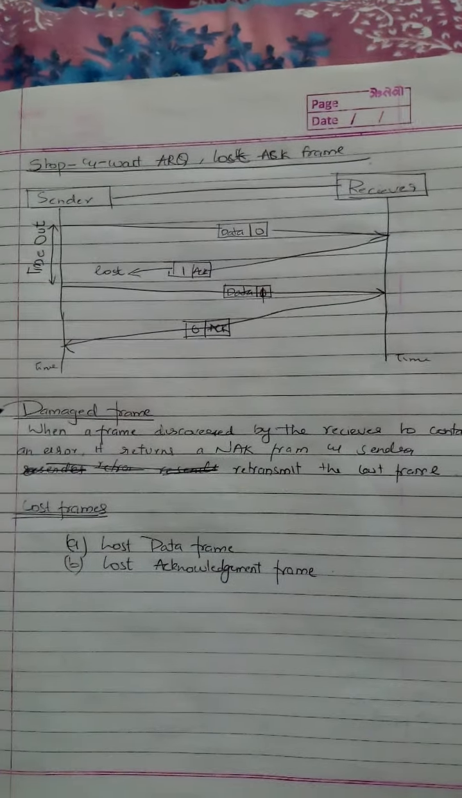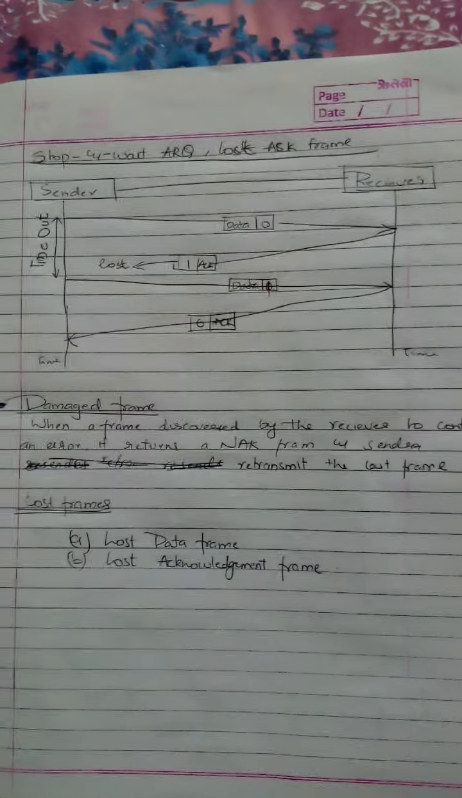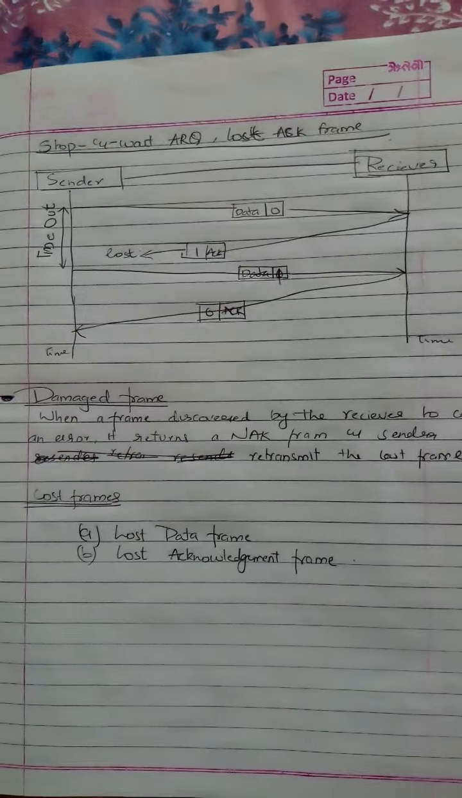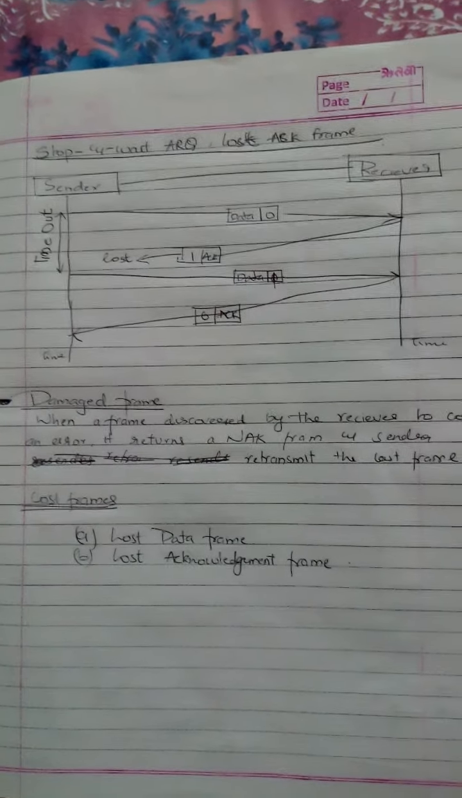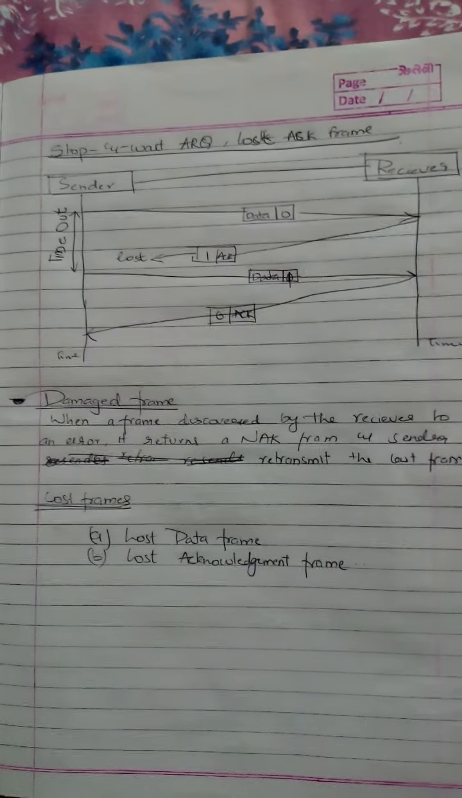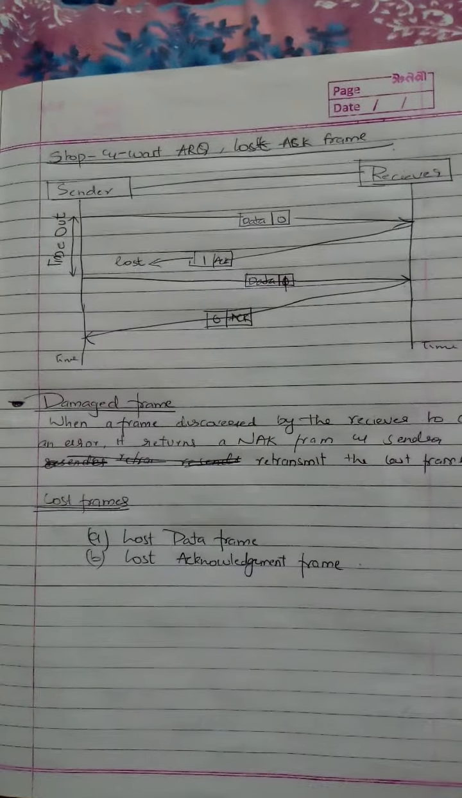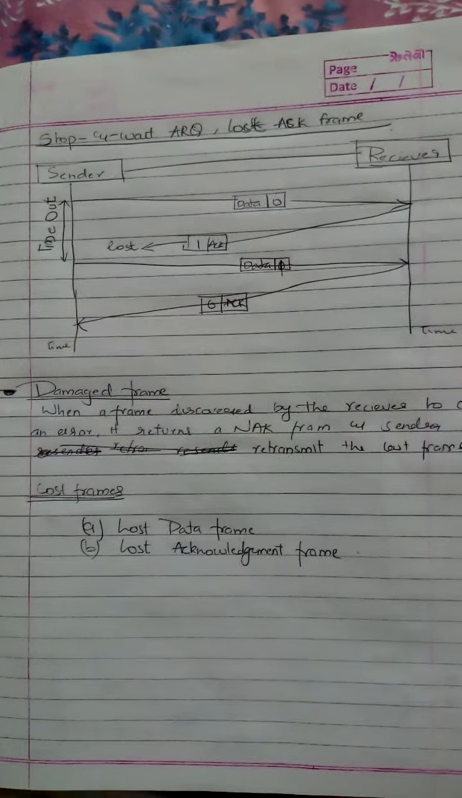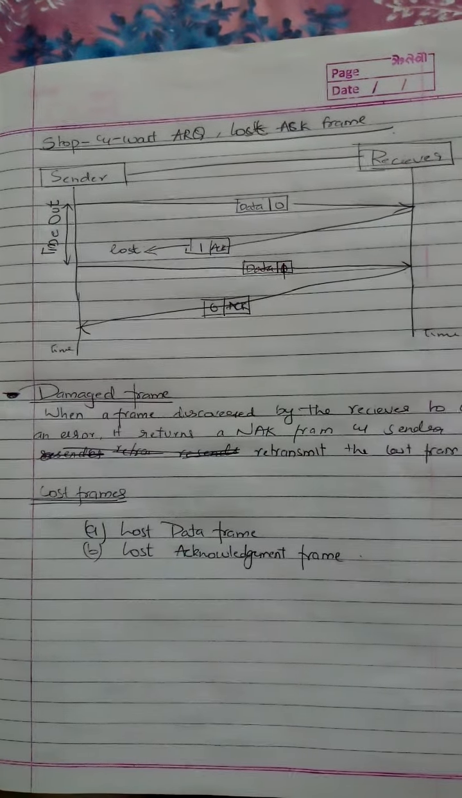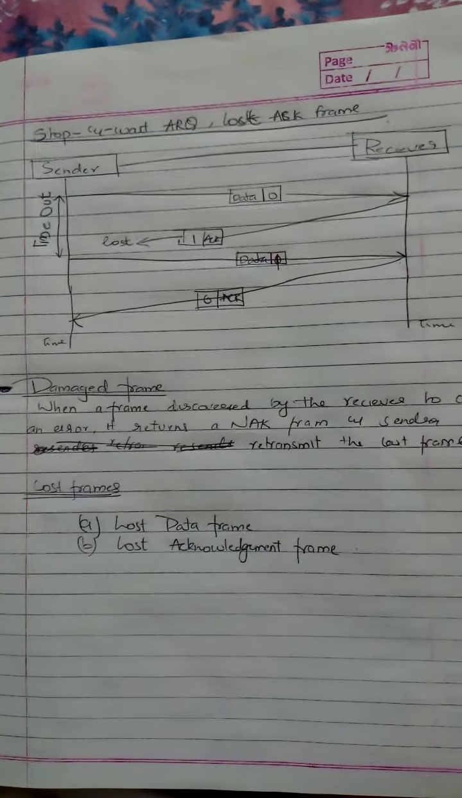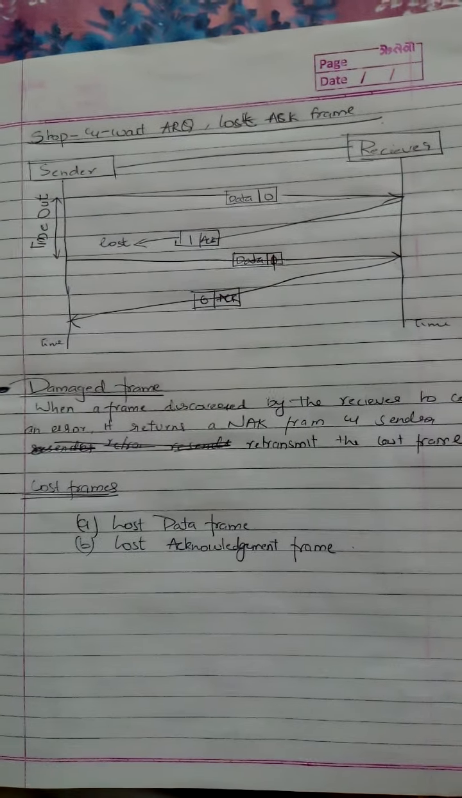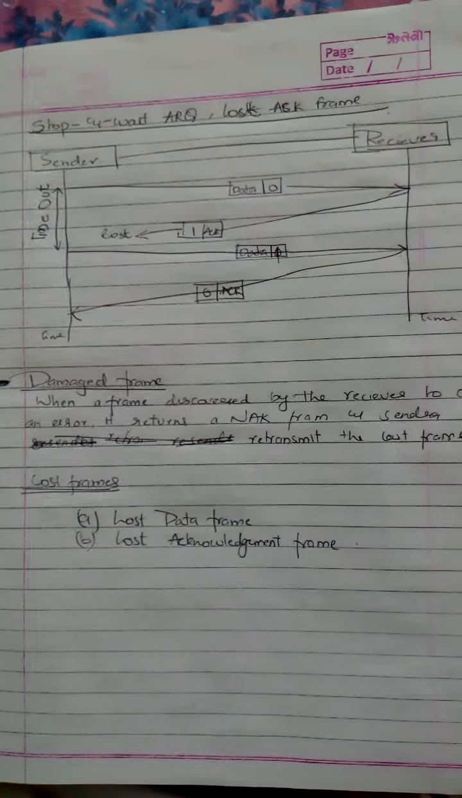Now there is a third case in which the ACK, the acknowledgement frame, is lost. When the sender does not receive the acknowledgement, it knows the frame was lost due to noise. So the sender will send the last frame again, since the sender stores all the frames it sends. This time is also known as the timeout.